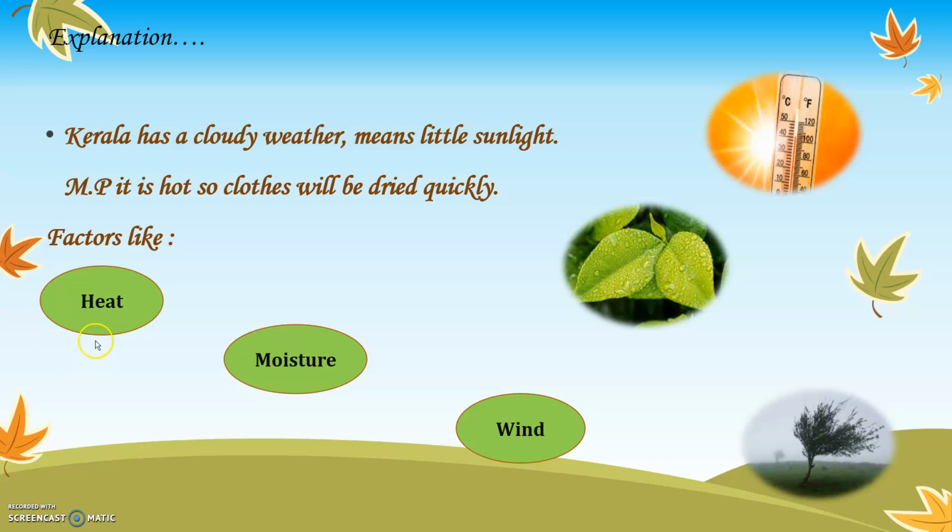Okay, so when there is more heat, obviously, if you have more sunlight, the clothes will get dry faster. If it is moisture, do you think the clothes will get dry faster? No. Because such kinds of moisture or droplets are found when there is less sunlight and wind. Of course, if there is more wind, the clothes might get dry faster if there is sun along with the wind. Okay, so heat, moisture and wind are very important to help the clothes dry.